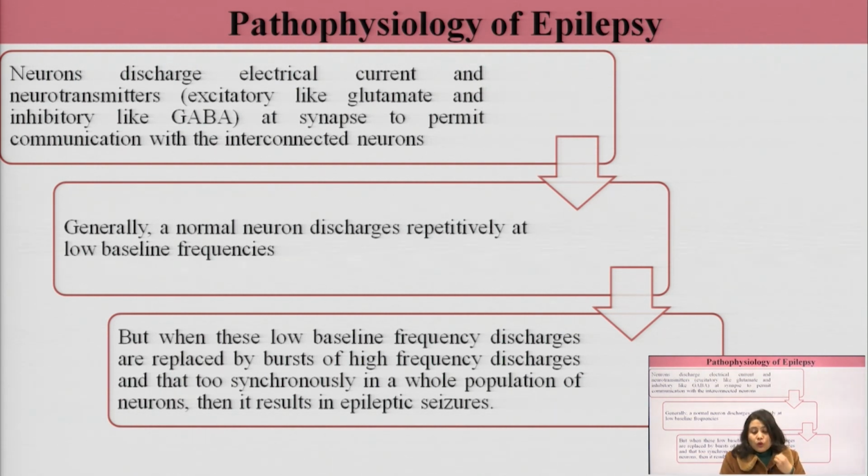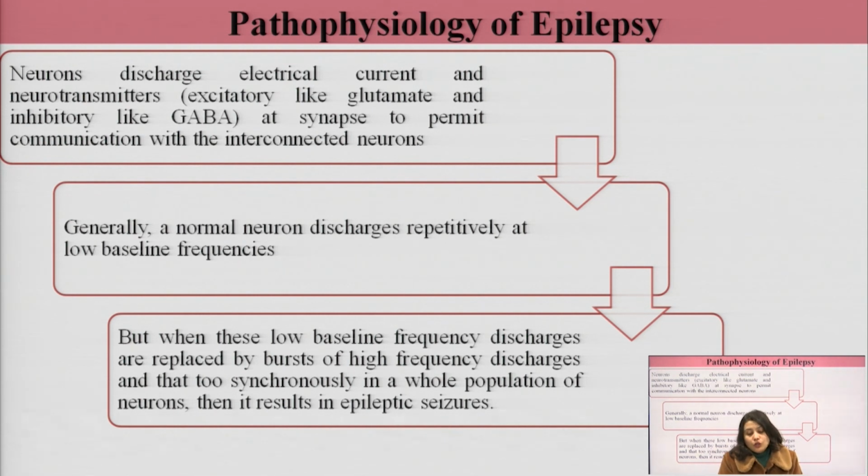So the neurons discharge electrical current and neurotransmitters at the synapse to permit communication with the interconnected neurons. This is how the neurons communicate with each other, by discharging electrical current, the action potential that moves from one neuron to another, and through neurotransmitters that are released into the synapse.